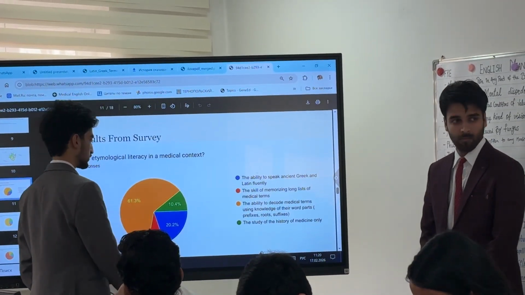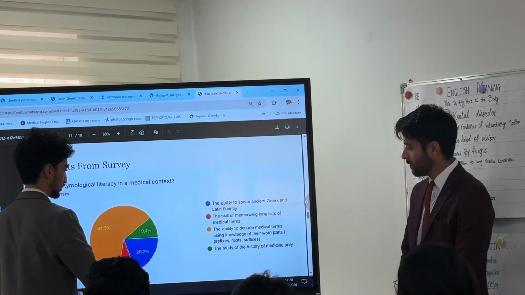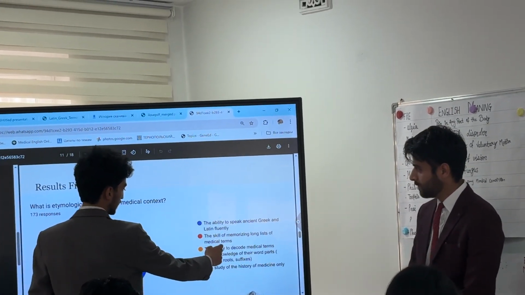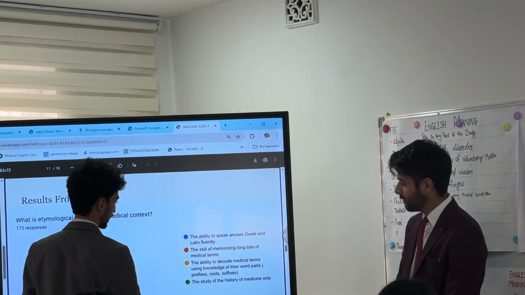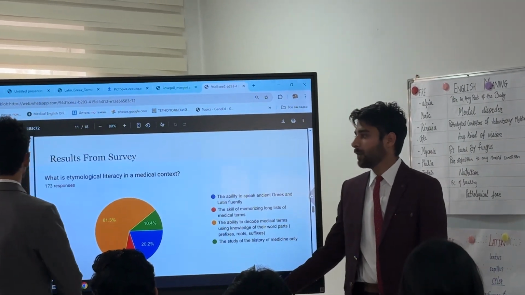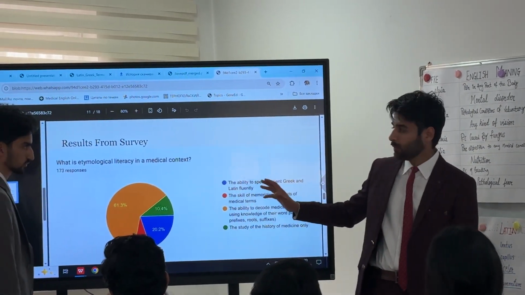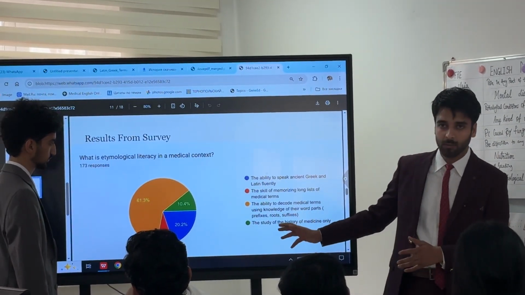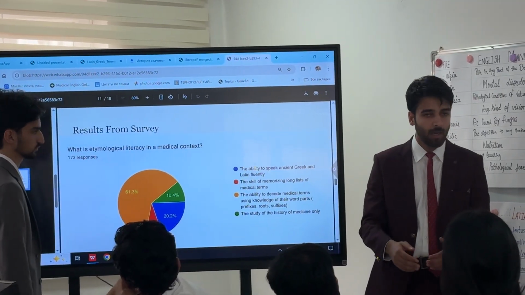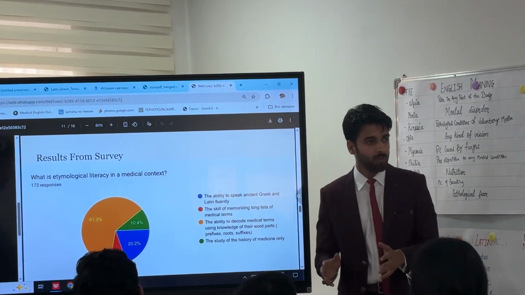The majority of students, 61.3%, chose the third option, the ability to decode medical terms using knowledge of word parts, prefixes, roots, and suffixes. From this we can get the idea that the majority of students know we should know the basic terms so that we can handle patients and make them comfortable by using the different terms. As we know the basic knowledge.